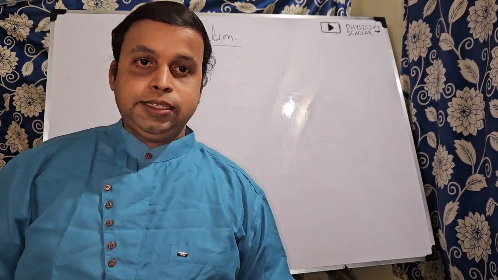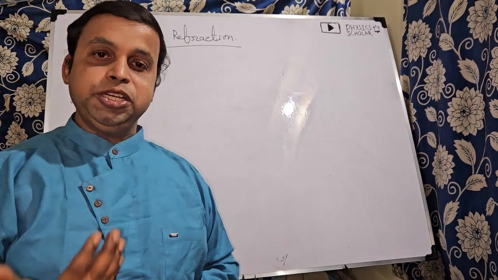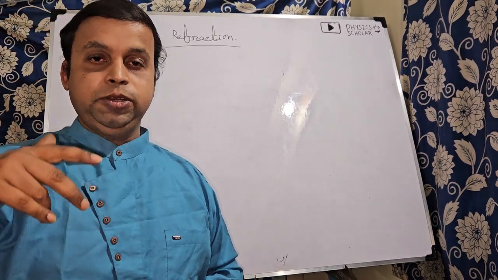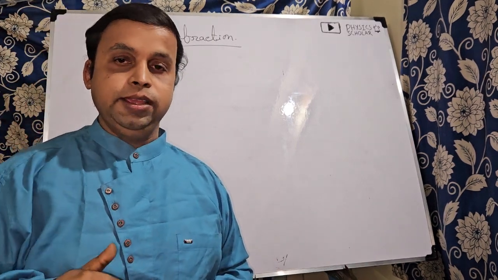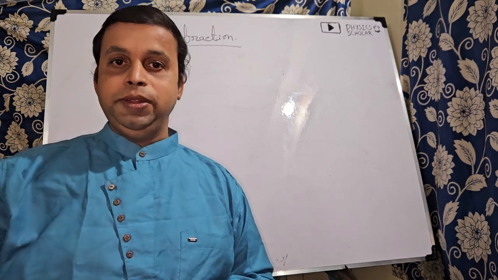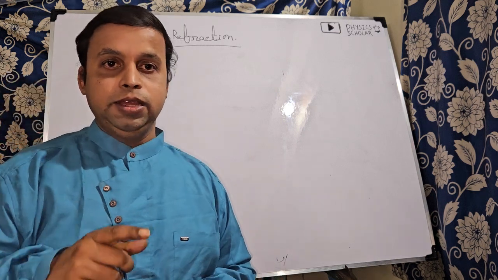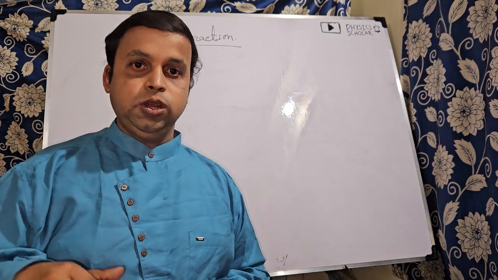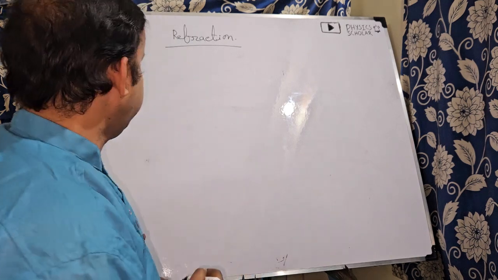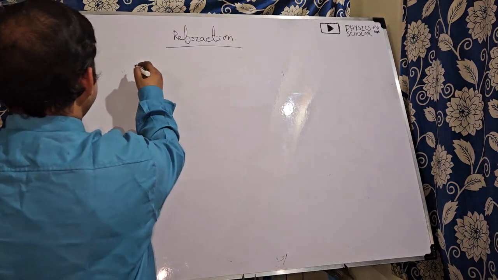So I have discussed the refractive relationship, the refractive index between the two media, when the light is coming from one medium entering into another medium. So A mu B is equal to 1 by B mu A. Okay.